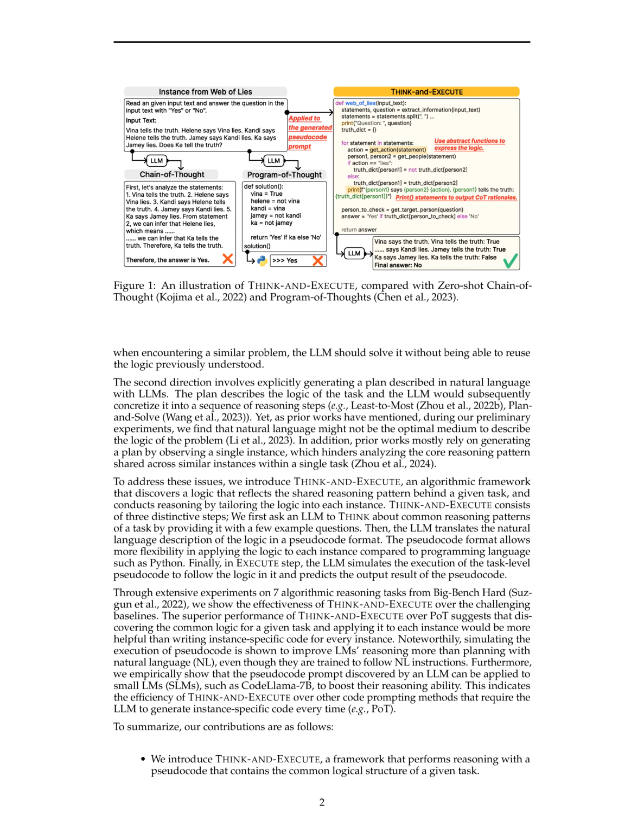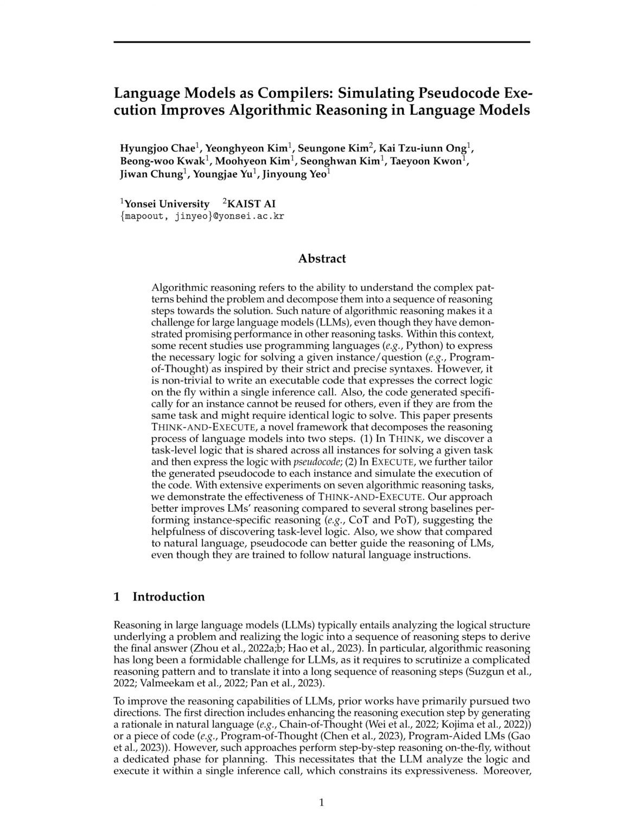Think and Execute differs from prior works in enhancing reasoning capabilities of LLMs by introducing a novel approach that focuses on discovering a common logic shared across instances of a task and tailoring it into pseudocode prompts for each instance. This is in contrast to prior works that either perform step-by-step reasoning on the fly without a dedicated planning phase or rely on generating plans in natural language based on observing single instances.